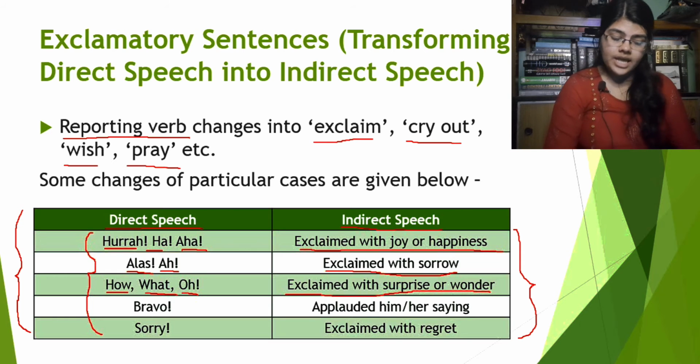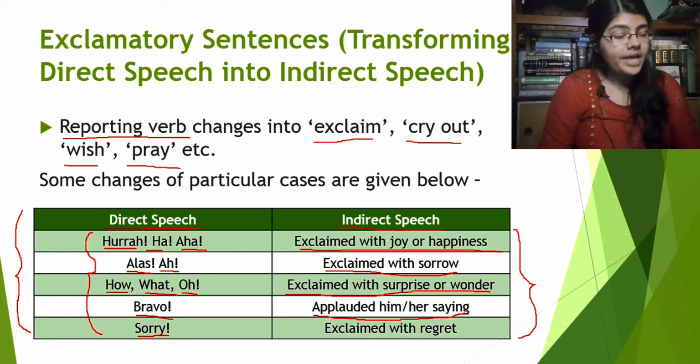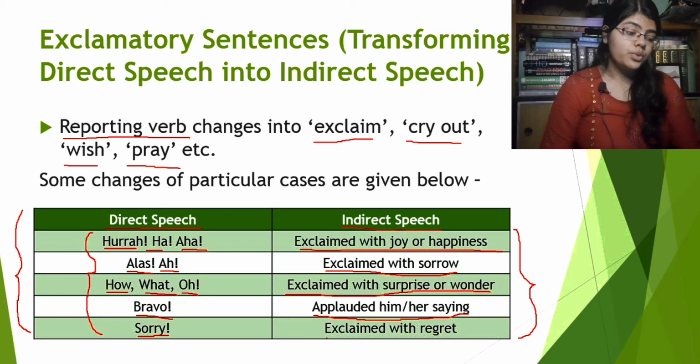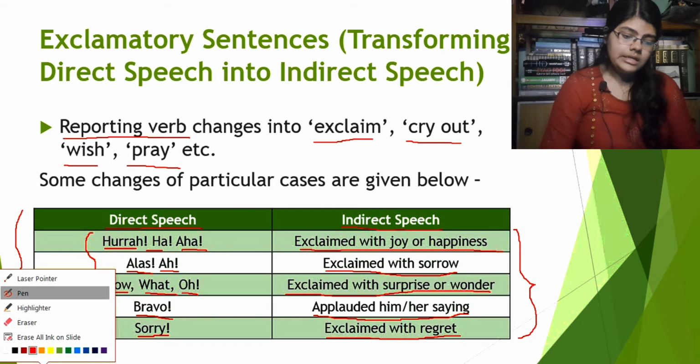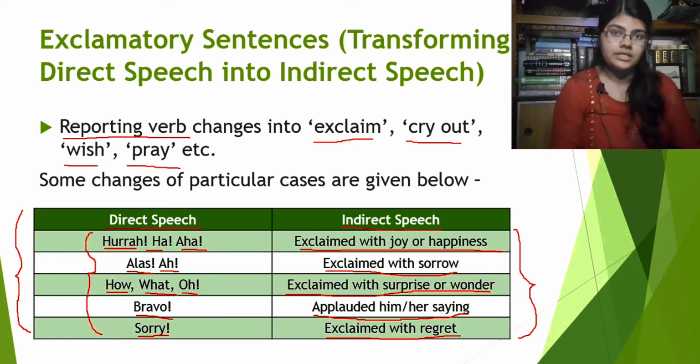Now what's the next one? Bravo. If bravo is present in the reported speech of the direct speech, then in the indirect speech it will be replaced by applauded him or her, saying, then the rest of the sentence. Now what's the last one? Sorry. If sorry is present in the reported speech of a direct speech, then in the indirect speech it will get replaced by exclaimed with regret. So this was a list of words that get replaced in the indirect speech.